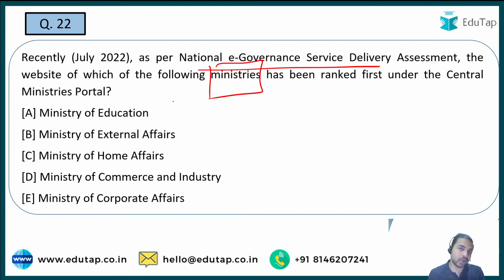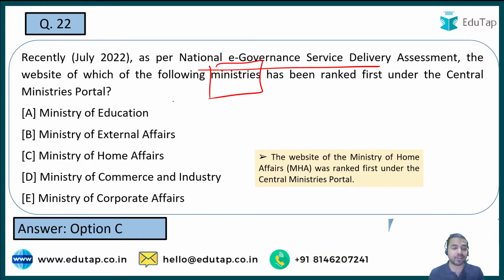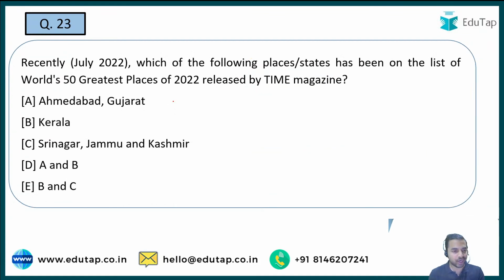So as you all know, the government of India has a vision of minimum government and maximum governance. So that's why e-governance is a really important part to get implemented properly. That is why this question is here. So please tell me which ministry's website has recently been ranked first under the Central Ministries portal. Manpreet, Harkamal, Nilesh, Dolly and Manpreet, everybody is saying that it is Ministry of Home Affairs. Absolutely right, guys. The right answer is Ministry of Home Affairs. Now let's move on to the next question.